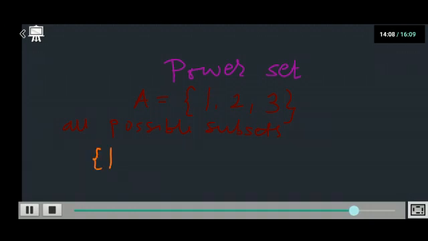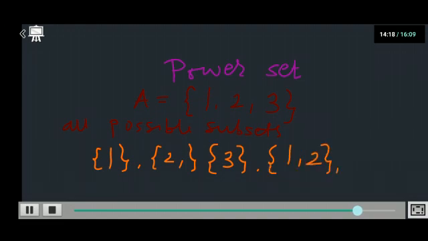What will I find? All possible subsets. Come on, let me list them. Which are all the possible subsets? 1 is there, 2 is there, 3 is there.